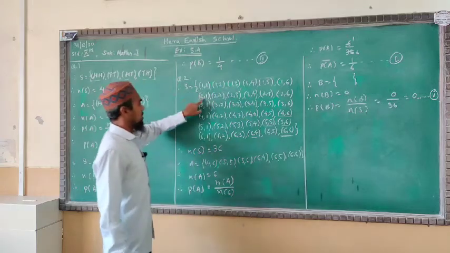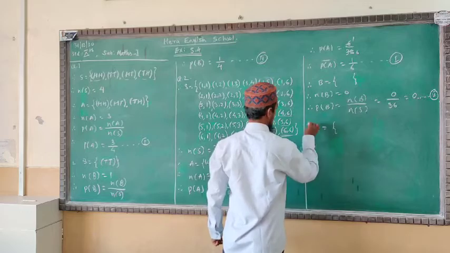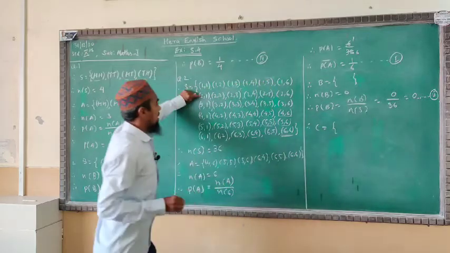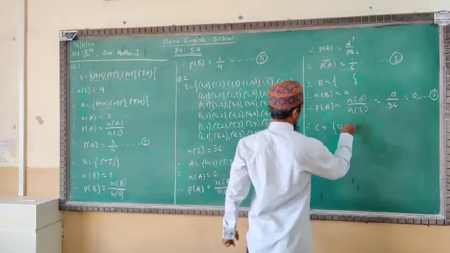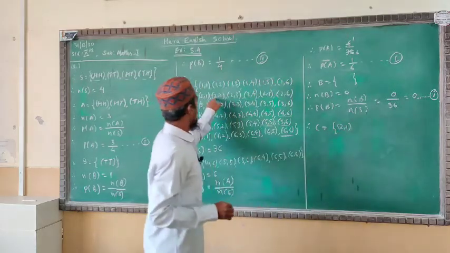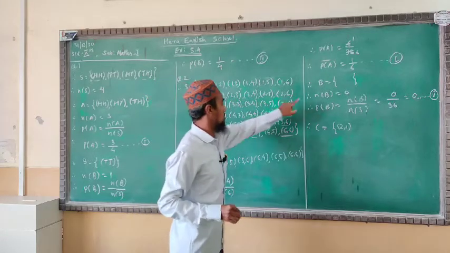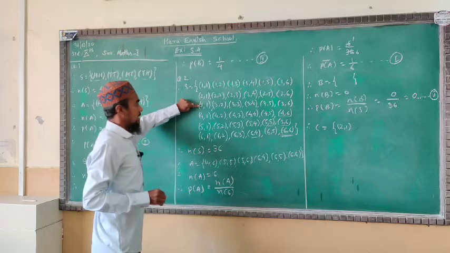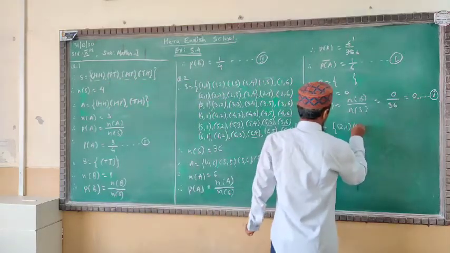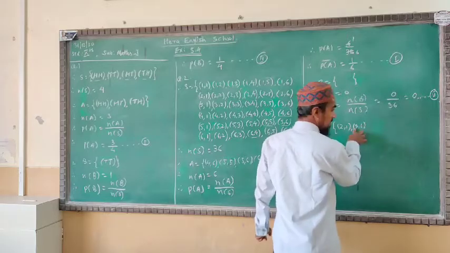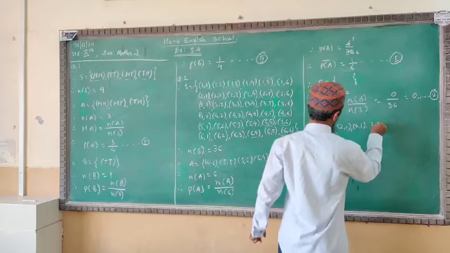Here we have equal. Now see very well, for set C, here 2 is greater and 1 is smaller. We can take this outcome, 2 comma 1. Now continue: 2 2 same, 2 3, 2 is less than 3. So we will not take these outcomes. Next line, 3 comma 1. In this outcome 3 is greater, the first die is greater and the second die is smaller. See 3 2, we can take this one also.